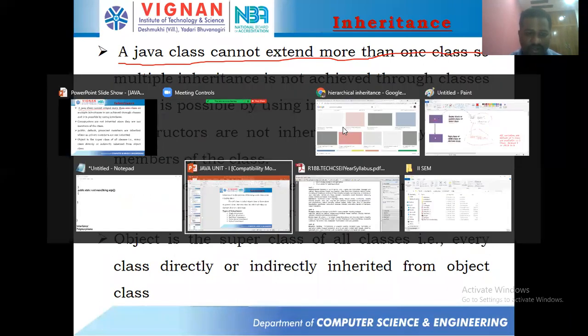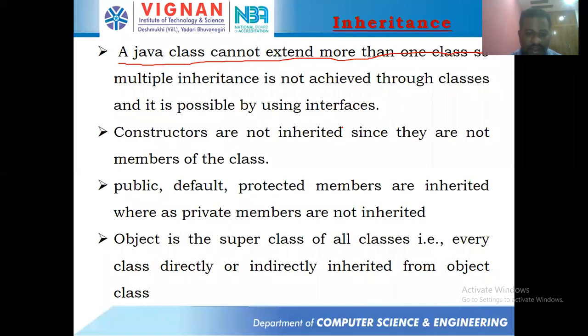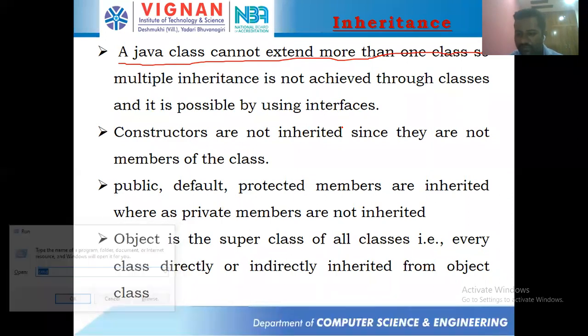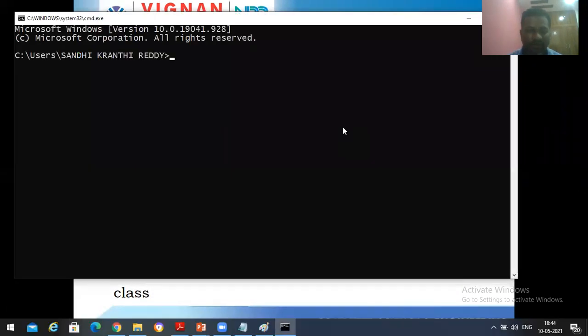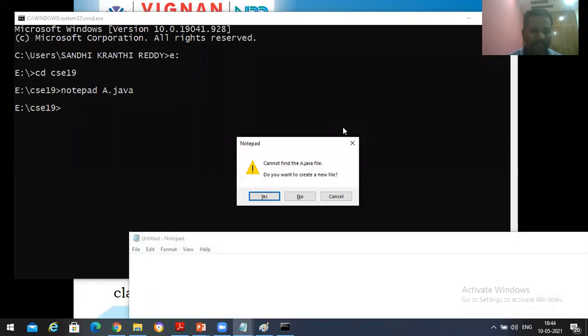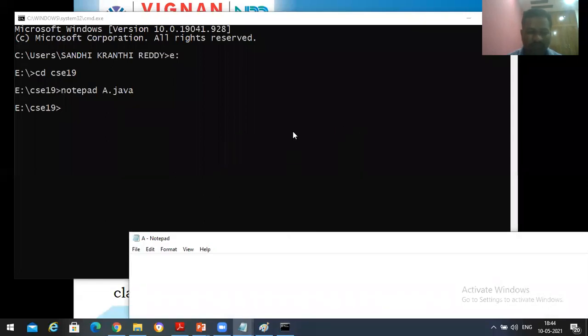Now let's enter into the command prompt. After discussing this slide, I will be closing the session, don't worry. I'm taking one simple example over here: notepad A.java.